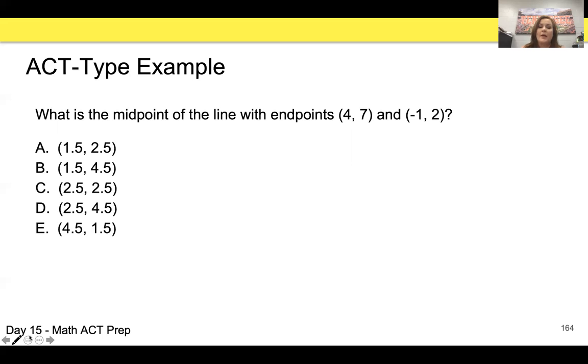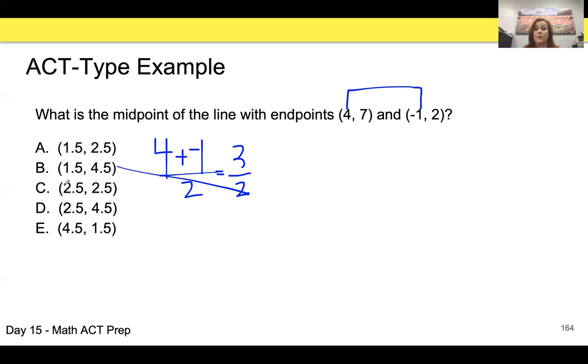Okay, welcome back. So the answer to this is we've got to use our midpoint formula. So we're going to add the two x's, 4 plus -1, and divide that by 2, which is going to give us 3/2. This is our x coordinate. And if you go over here, you can see that it can't be C, it can't be E, and it can't be D and E. So now I've got a 50-50 chance of getting it right.